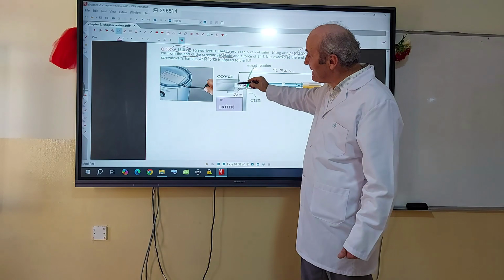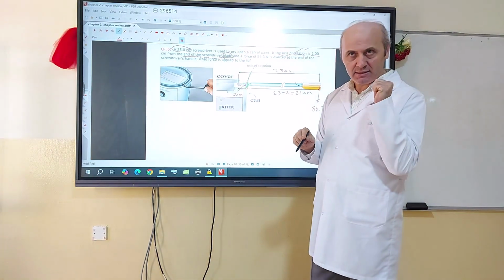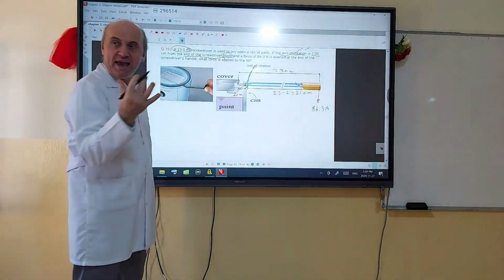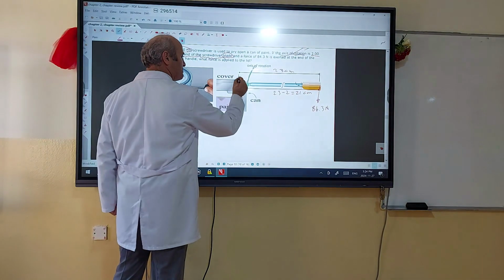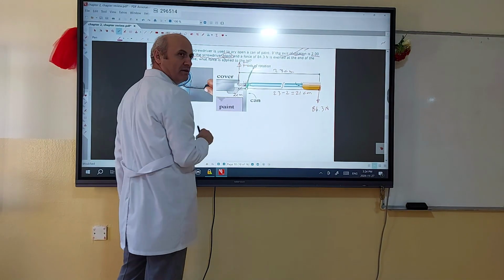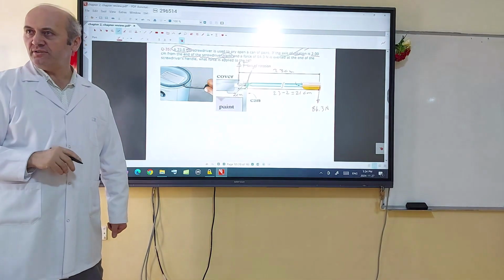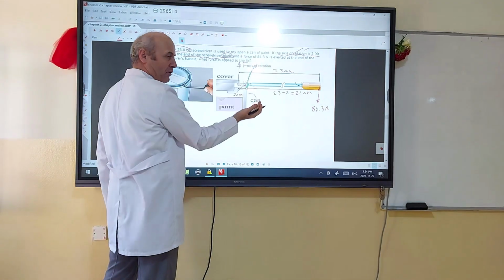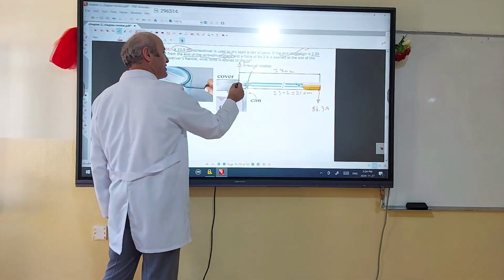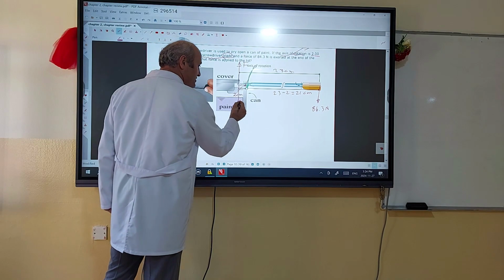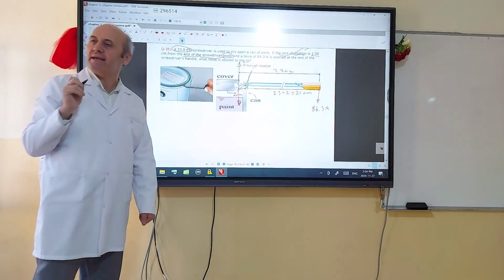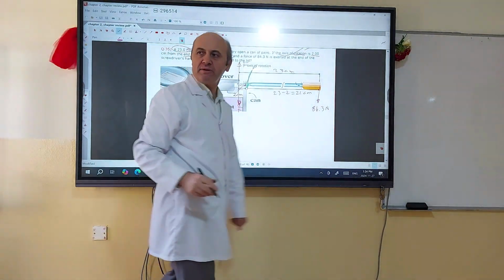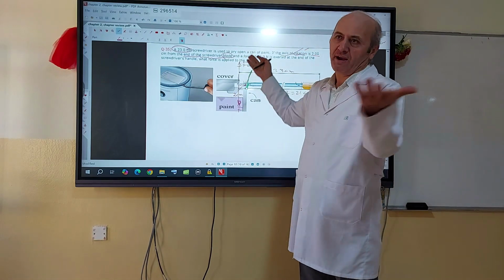Then, of course, the force between the blade and the lid is the question. So the question is the force acting on the lid, because the blade is pushing the lid with upward force F, but every action has a reaction. So if the force acting on the lid is F, the reaction must also be F, but in the opposite direction. This is the force acting on the blade by the lid. The magnitudes are the same. And if I find this, I also find that.